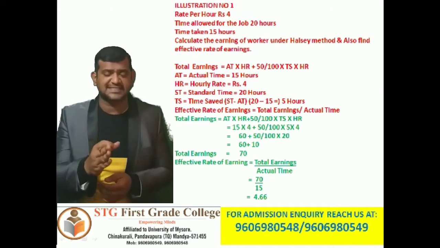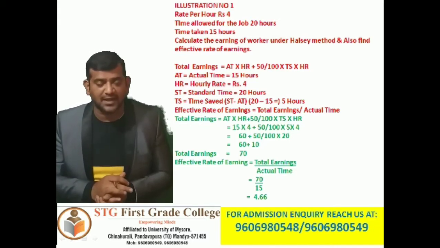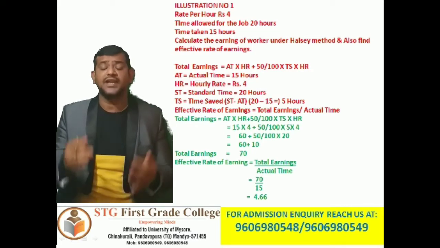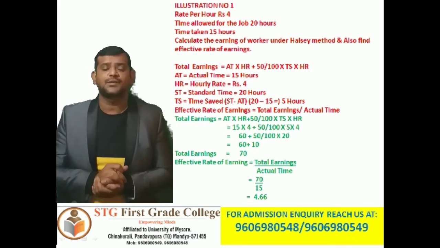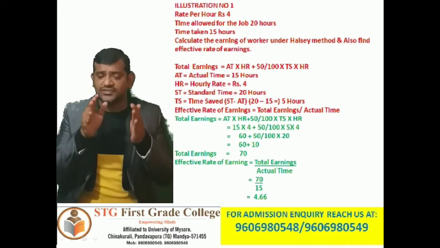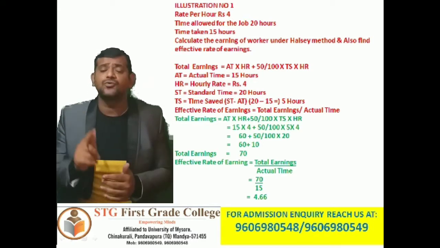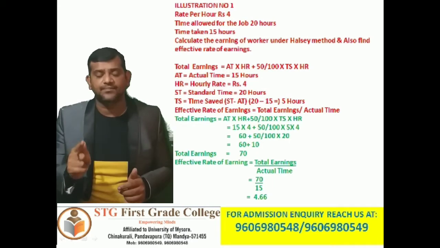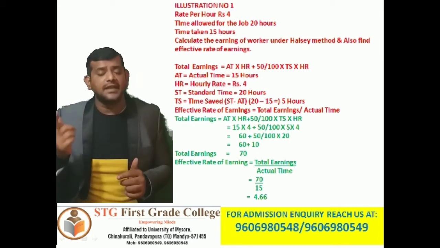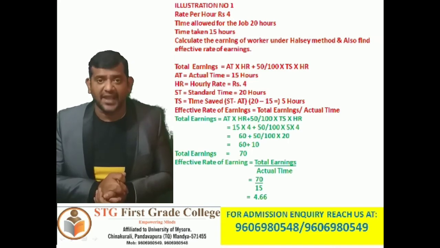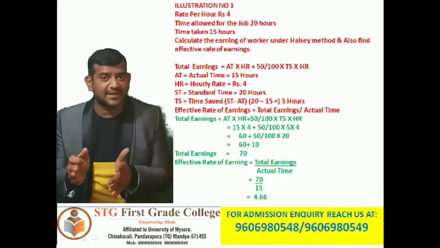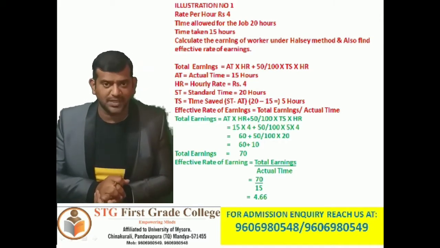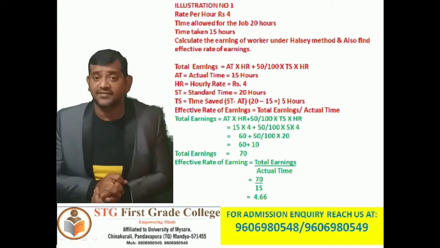This is the first step to solve the problem. So 15 fours are 60 plus 50 divided by 100 into 5 fours are 20. So that 20 I have taken. So next level, total earnings equals 60, just carried forward, plus, now do this calculation, 50 divided by 100 into 20. So how much are you going to get? 10. So 60 plus 10. Total earnings equals 60 plus 10, 70 rupees. Total earnings of an employee is 70 rupees.